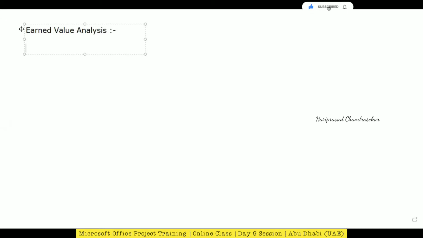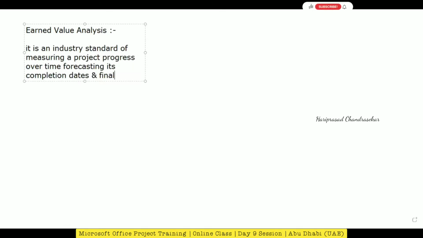Okay. So this is what it actually means. It is an industry standard of measuring a project's progress over time, forecasting its completion dates and also the final cost.